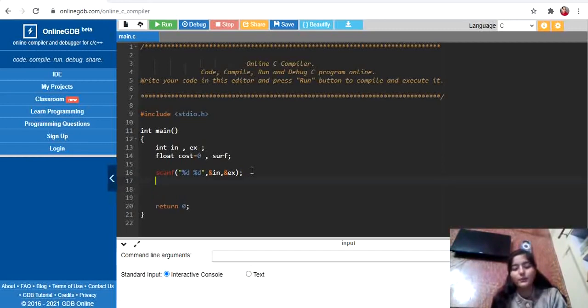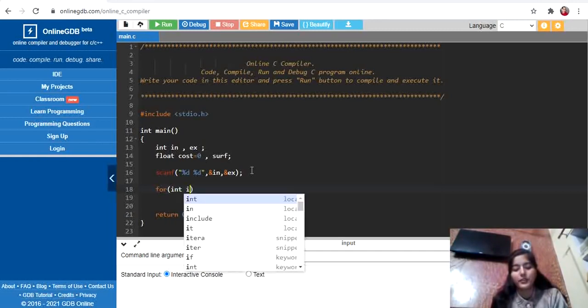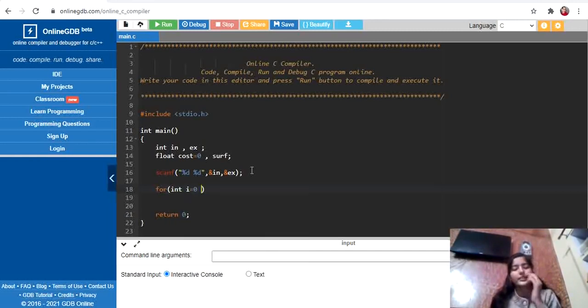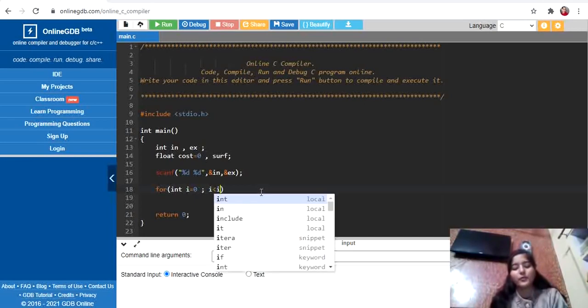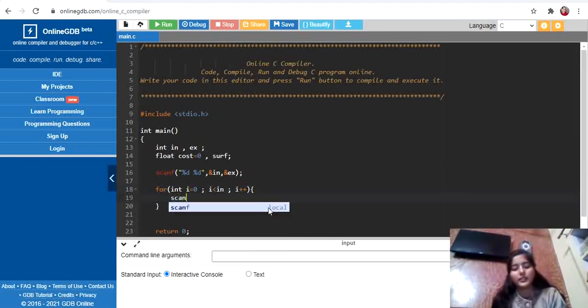Next what we will do, we will run a for loop, okay, because you can see the surface area input depends upon the number of interior walls and number of exterior walls that we have, which is stored in this particular in and ex variable. So we will first run a loop up to the in variable, then we will increment the value of i as well, and in this loop what we will do, we will take surface area as input.